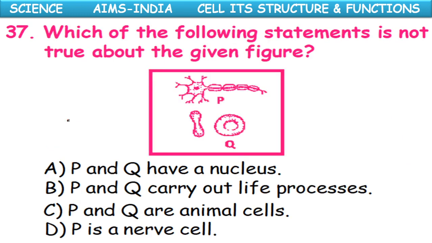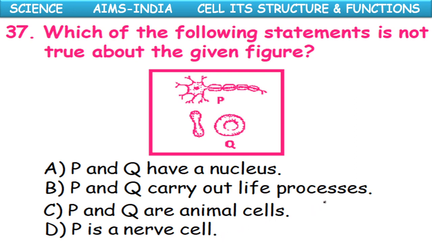Which of the following statements is not true about the given figure? Okay, here the figure P represents the nerve cell and Q represents the RBC. So option A, P and Q have a nucleus. P and Q carry out life process. P and Q are animal cells. P is a nerve cell.